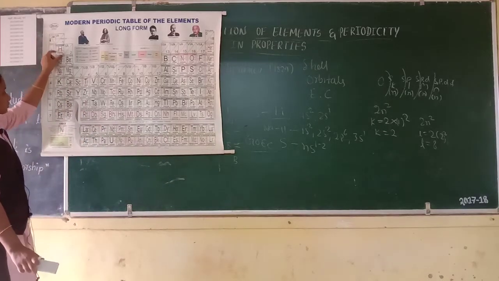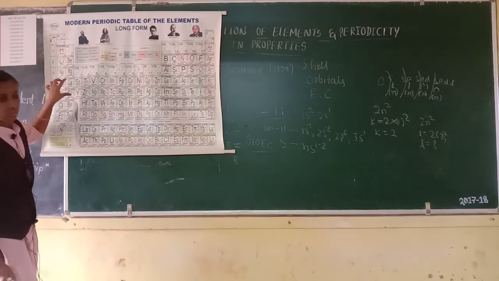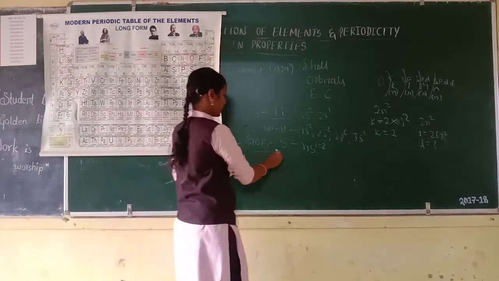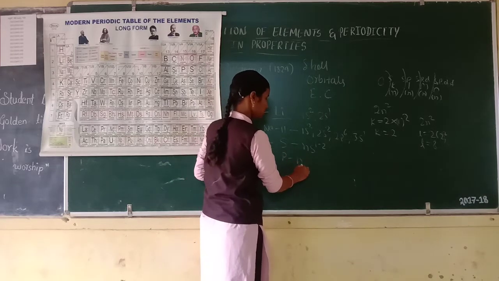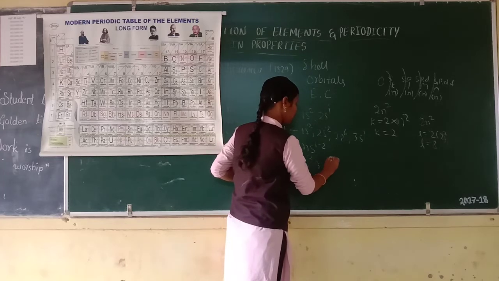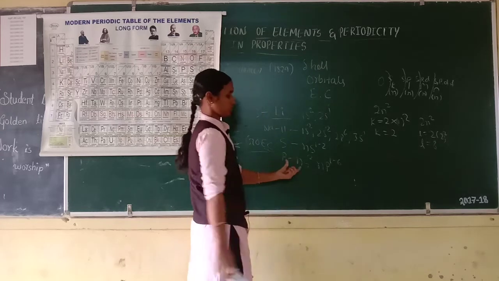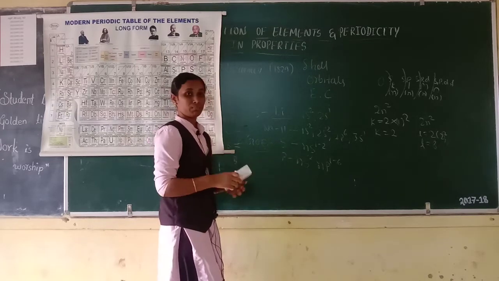This is the S block elements: this is ns1, this is ns2. Then the general outer electronic configuration of P block elements is ns2 np1 to 6.